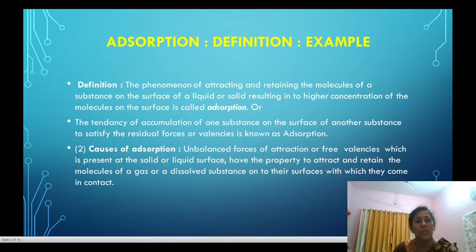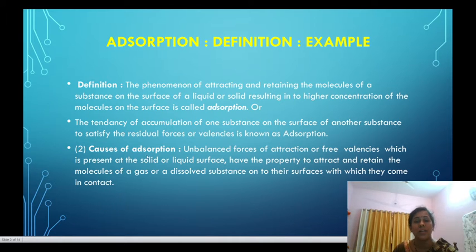Now, what is the cause of adsorption? Here, due to the unbalanced forces of attraction, or it may also be called free valencies, which are present at the solid or liquid surface, which have the property to attract and retain the molecules of a gas or a dissolved substance onto their surface with which they come in contact.